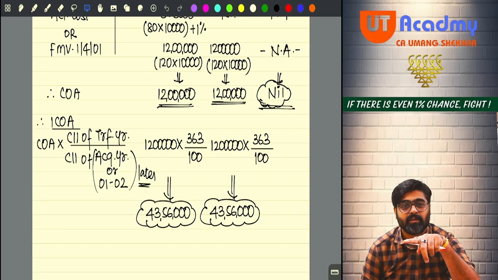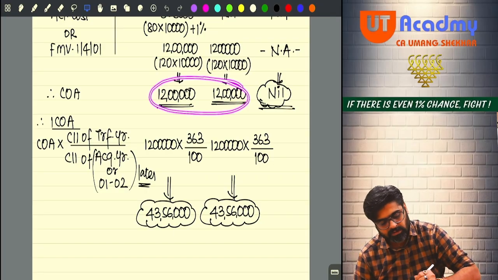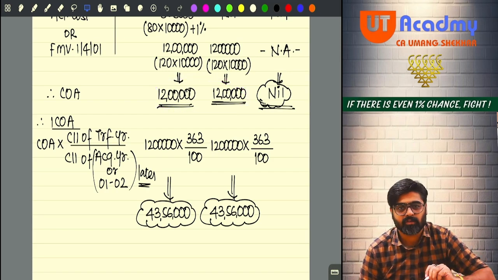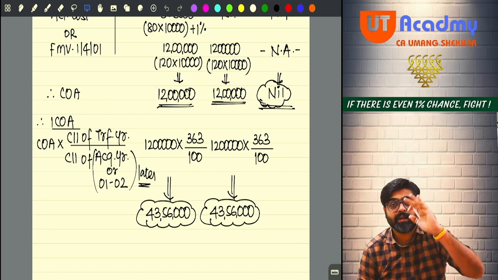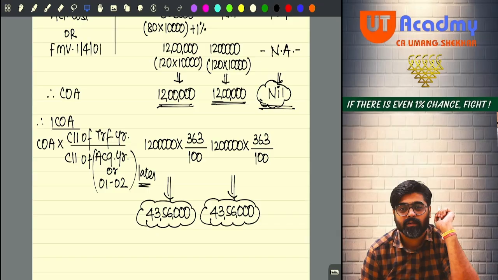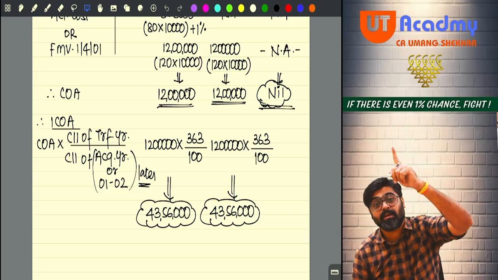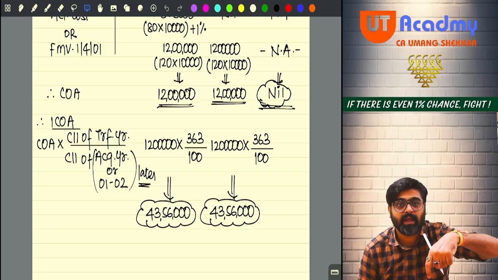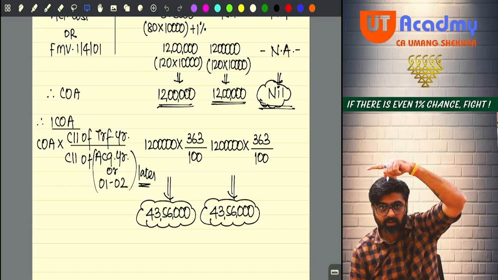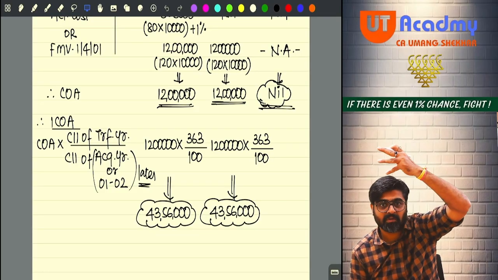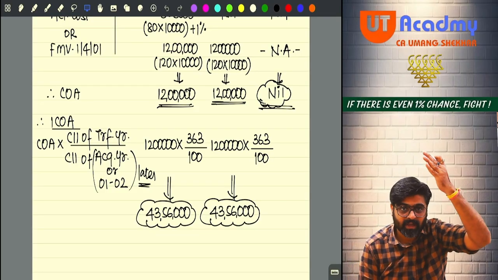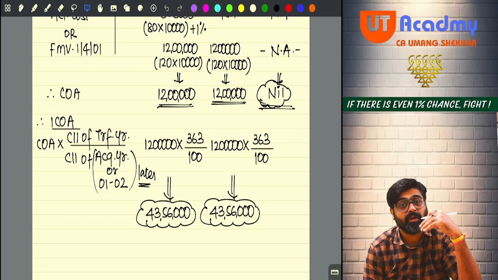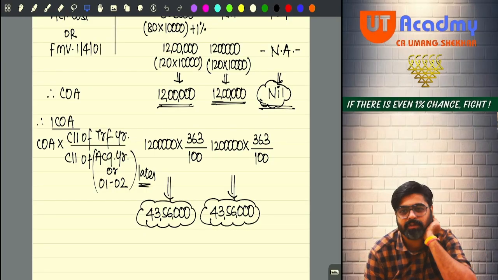But to do that indexation, you now have cost multiplied by transfer year CII 363 divided by CII of which year? CII of 2001-2, because the acquisition was prior to 1st April 2001. So you will be taking the CII of acquisition year 2000, 2001, not available. So take the CII of 1-2, because you are taking the fair market value as cost.